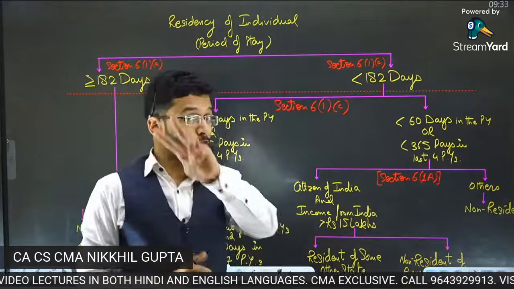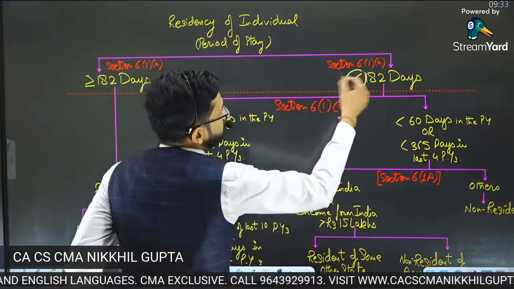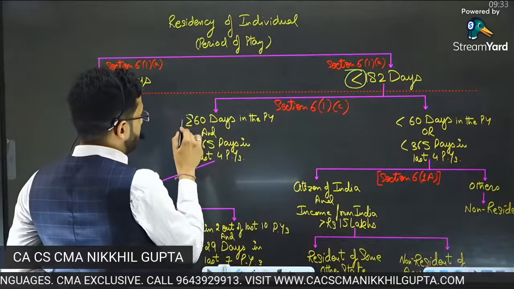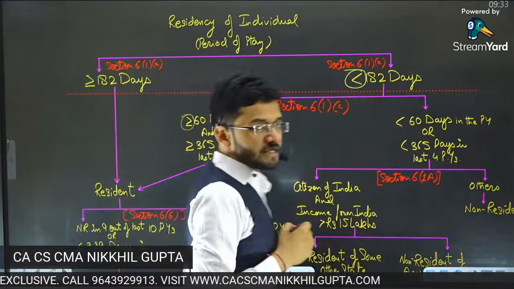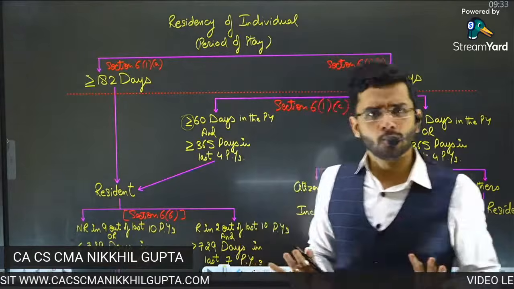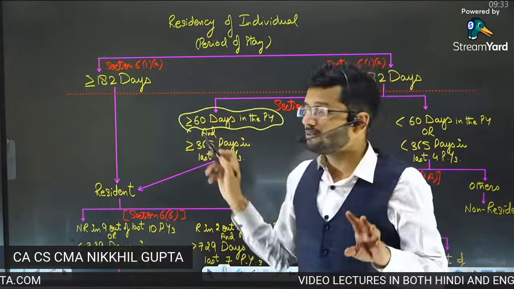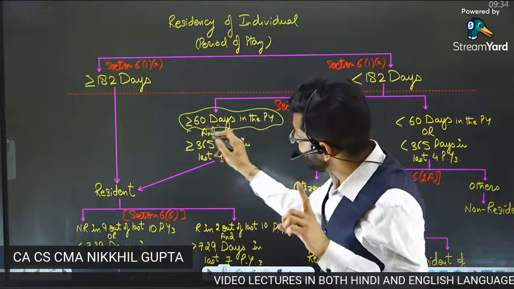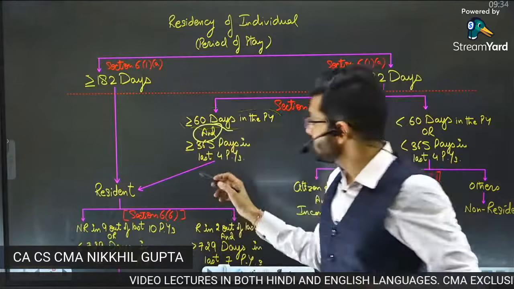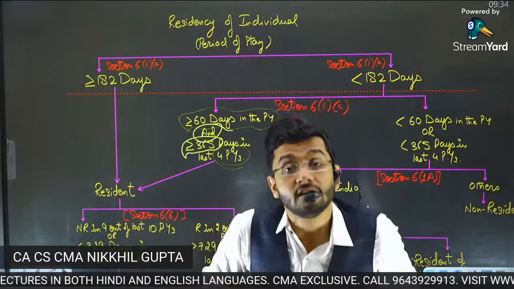Yes, you are in India for less than 182 days, but are you in India for more than or equal to 60 days? You should be in India for at least 60 days, approximately 2 months. So are you in India for more than or equal to 60 days? Question. And were you in India for more than 365 days in the last 4 previous years?